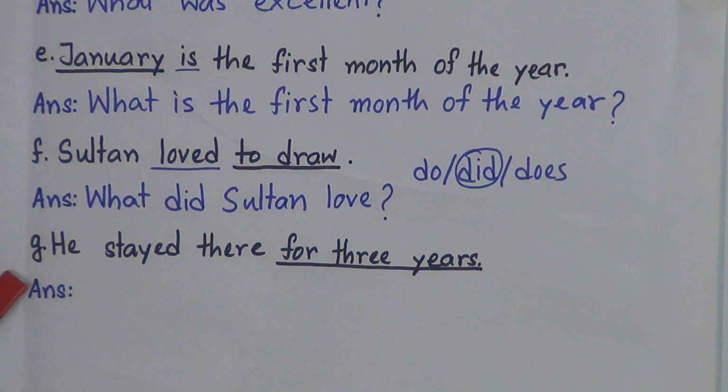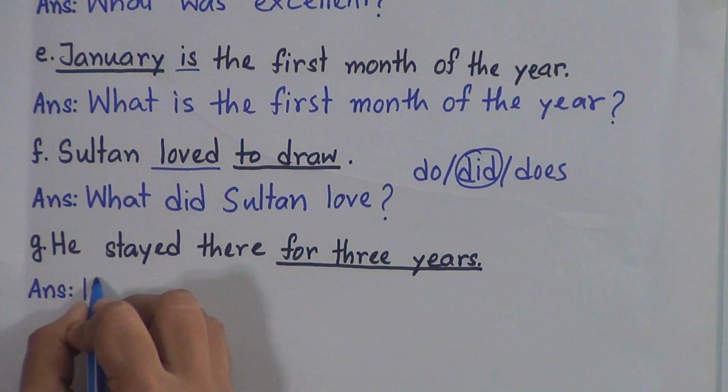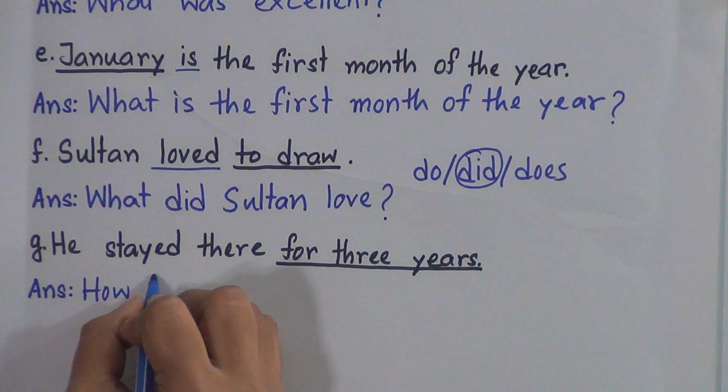Now number G. He stayed there for 3 years. For 3 years. When we want to know about the duration, we will start our question with how long. If you want to know about the duration or the length, we will start our question with how long. So we will start our question with how long.